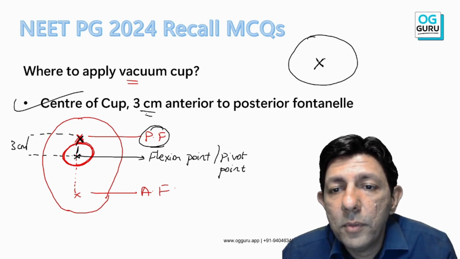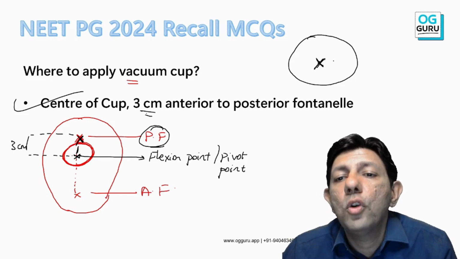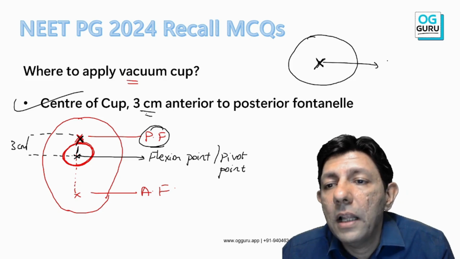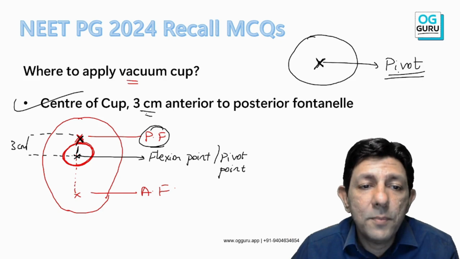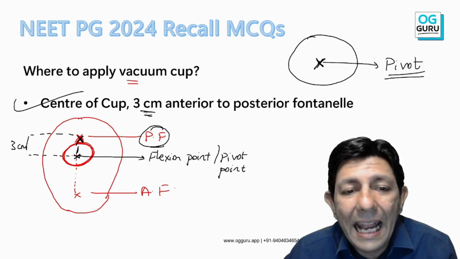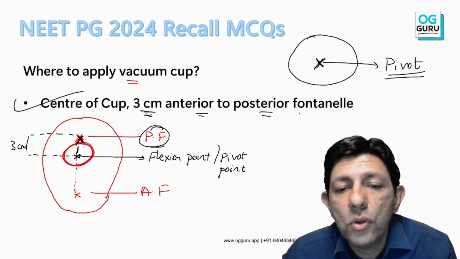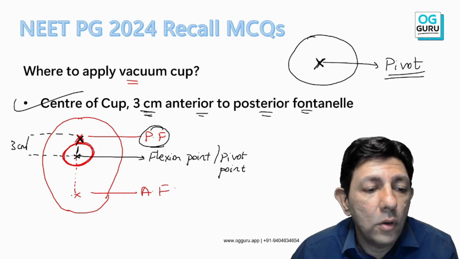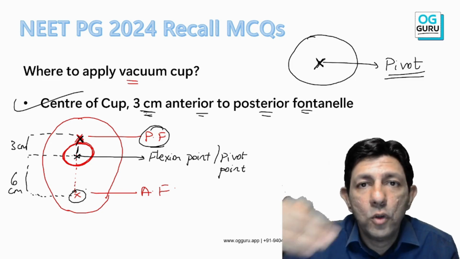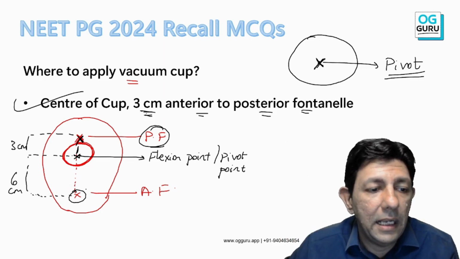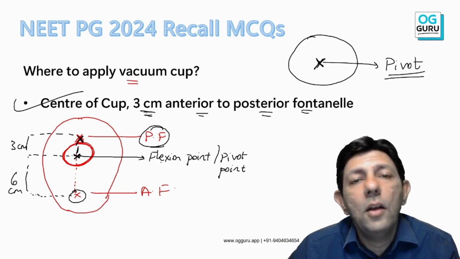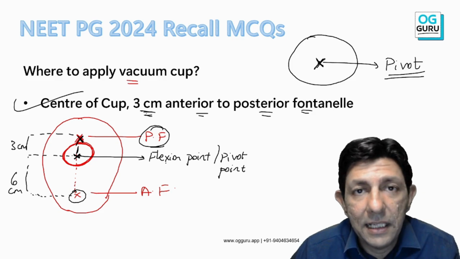The center of the cup should be on the point which is called the pivot point or the flexion point. And where is this point? It is 3 centimeter anterior to the posterior fontanelle, and also by the way it is 6 centimeter posterior from the anterior fontanelle. So posterior fontanelle से 3 centimeter आगे आना है, anterior से 6 centimeter पीछे जाना है, जो point मिलेगा उस पे vacuum cup डाल देंगे, center of the cup.